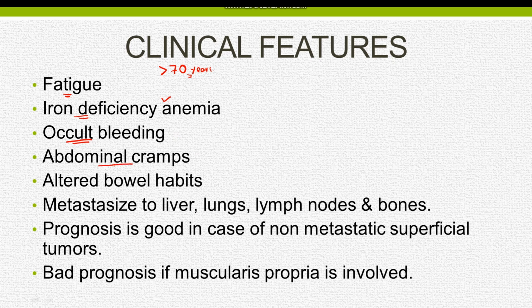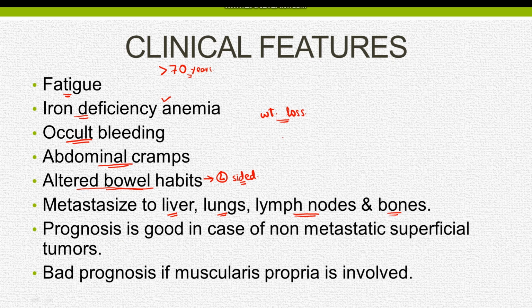The patient also complains of abdominal cramps present over a long period of time, and there is a chronic history of altered bowel habits, which is more common in the left-sided tumor. There is also a history of excessive weight loss, and the tumor most commonly metastasizes to the liver. The other sites of metastasis include lungs, lymph nodes, and bones.